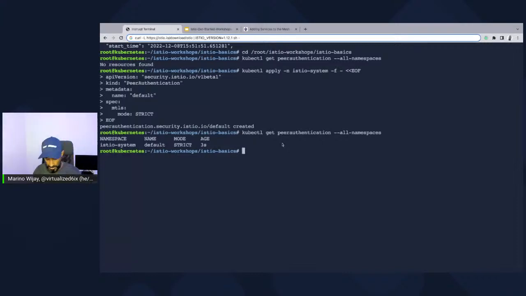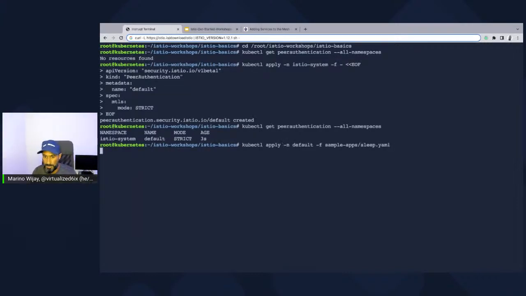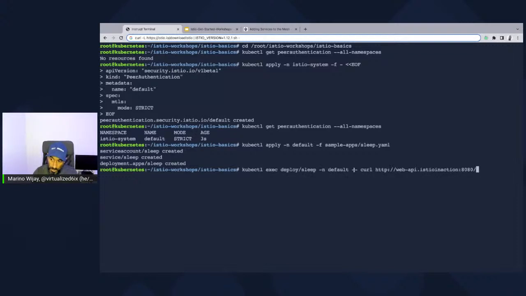So let's deploy a pod in the default namespace, and it's called the sleep service. This is a service that's going to live outside of the mesh, even though it's still in the same cluster. It's outside of the mesh because it doesn't have a sidecar. We're going to exec into the pod, and we're going to curl the web API application. What do you think is going to happen? Any guesses? If I try to access a service in another namespace from outside of the mesh, this should fail.